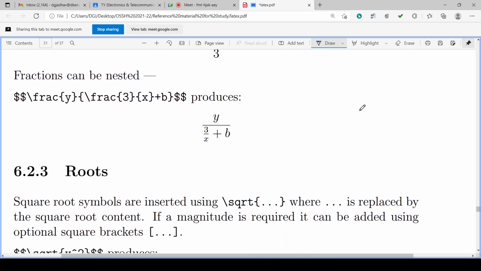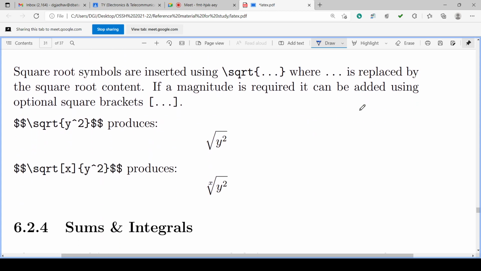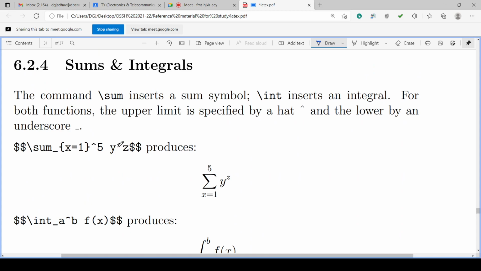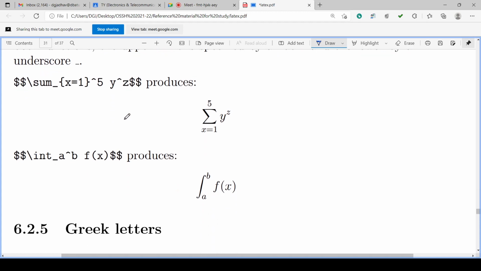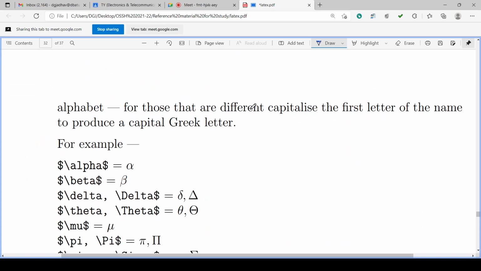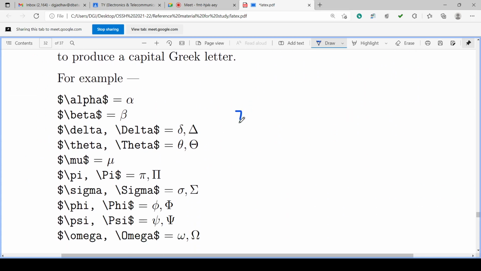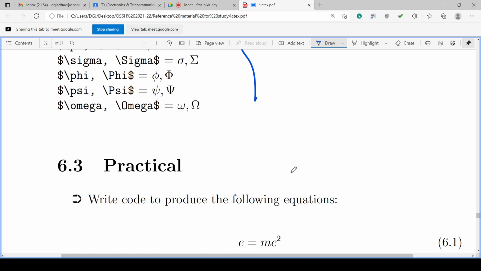Okay, and subscript and superscript, that is hat and underscore, can be used for square and superscript, subscript, as well as for sum and integral, that is limit specification, initial limit and final limit in integration, and this determinant, this summation. Then Greek letters are mentioned with their names, that we have seen.